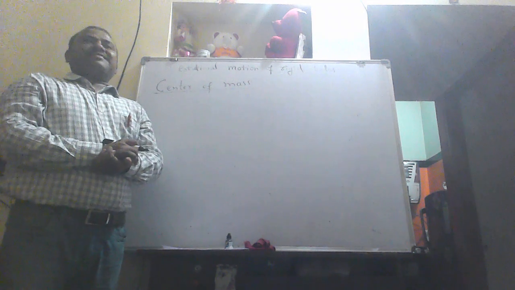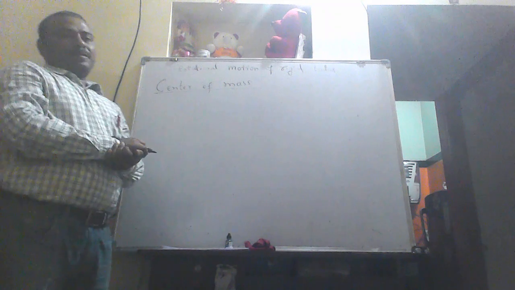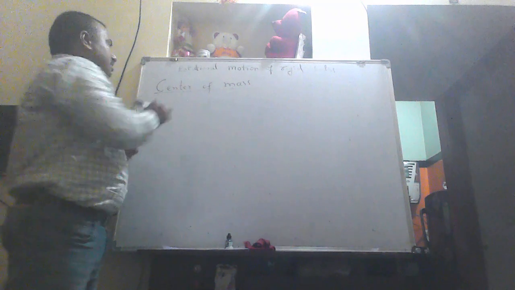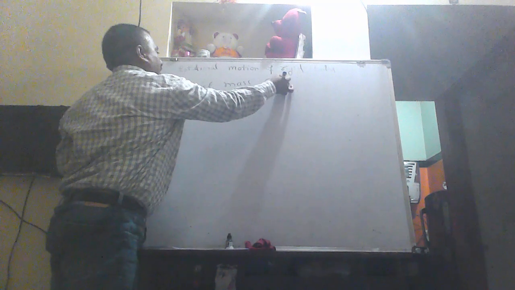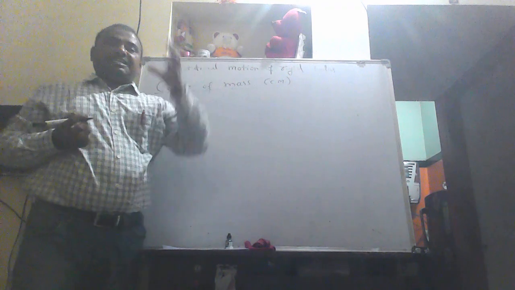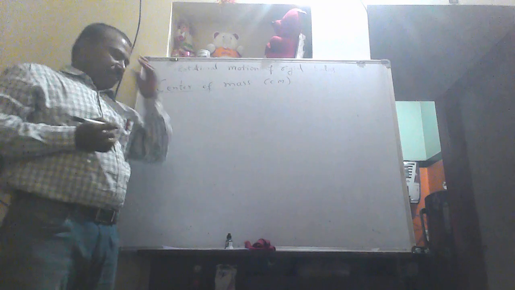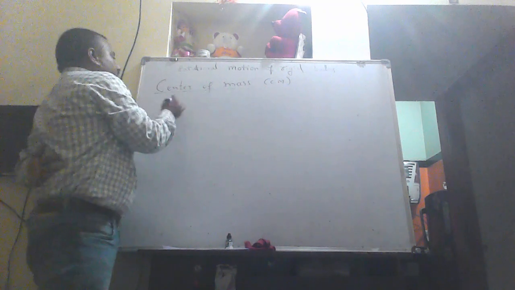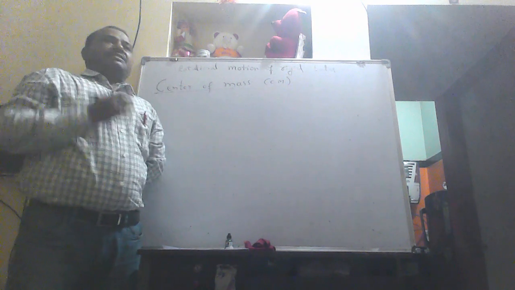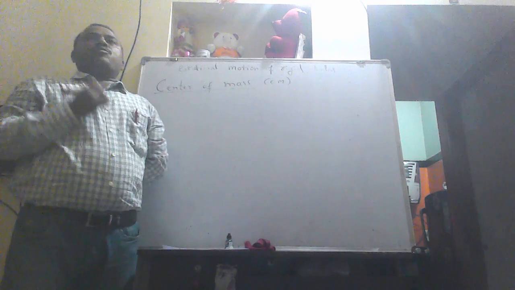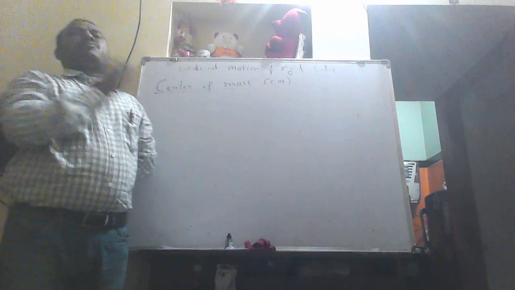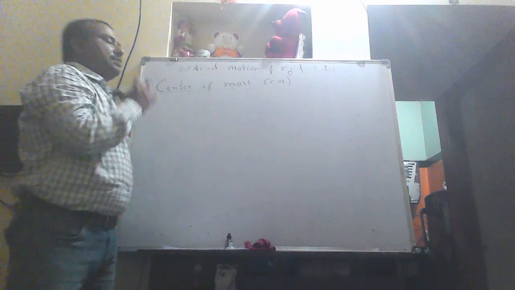The center of mass is a point on the body where the entire mass of the system is supposed to be assumed. It is usually denoted by CM. So it is a point where the entire mass of the body is assumed to be concentrated. Okay, so this is the center of mass. It can be defined in some other way also. It is the point on a rigid body about which the vector sum of the moment of mass of all the particles about this point is 0. So in that way also we can define the center of mass.